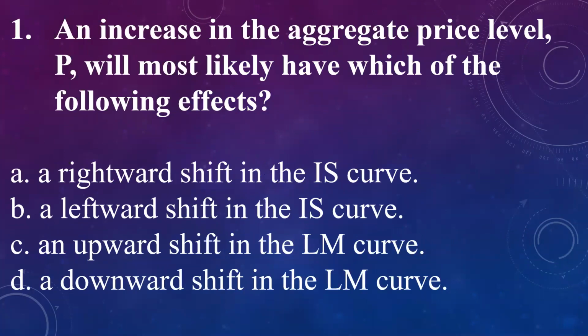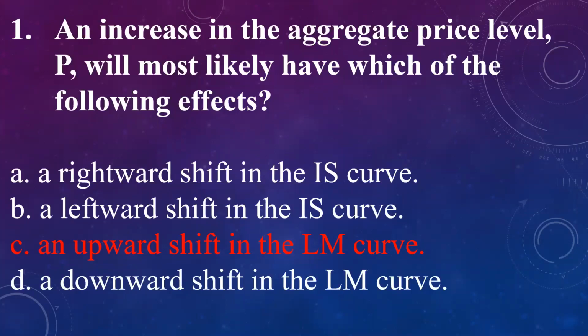An increase in aggregate price level P will most likely have which of the following effects? A. Rightward shift in IS curve. B. A leftward shift in IS curve. C. An upward shift in LM curve. D. A downward shift in LM curve. Answer is C. An upward shift in LM curve because of increase in aggregate price level.